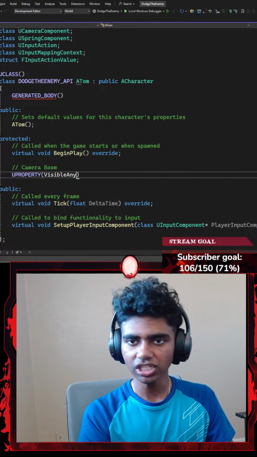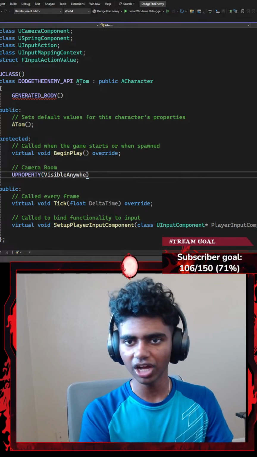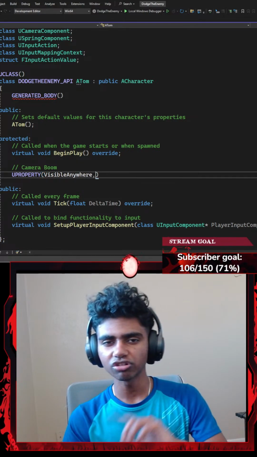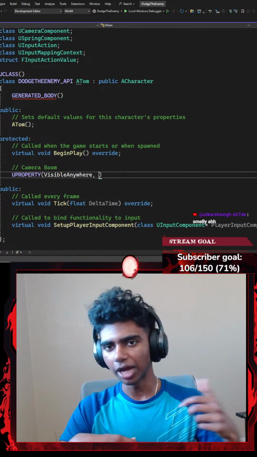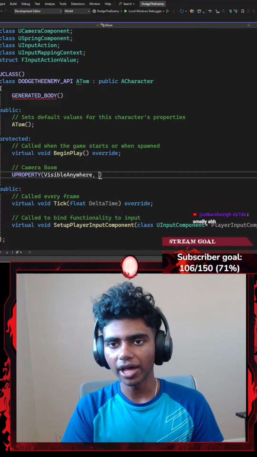There we go. And in case you guys didn't know what a camera boom is, if you're familiar with the film industry and all that stuff, they use it as a massive selfie stick that has a camera attached to it type stuff. Could be something like a webcam, I don't know.